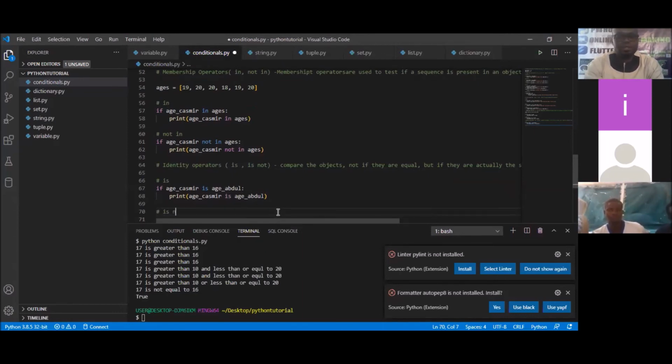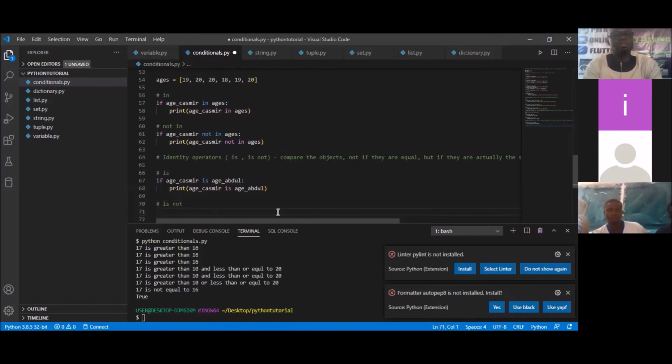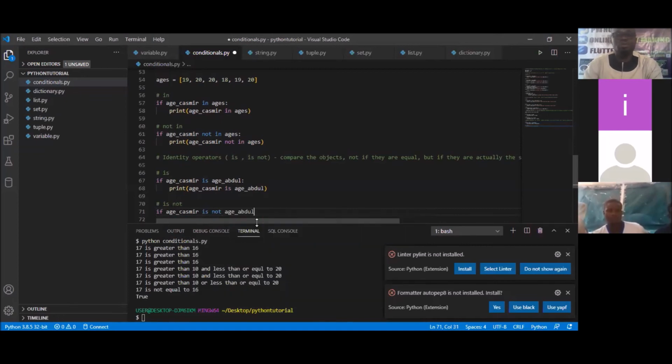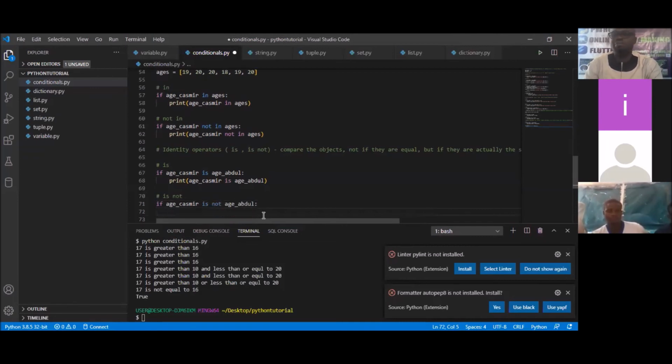Is not. So how do we check out is not? The same way, simply say if age of Kashmir is not age of Abdul. Always put a colon once you're done writing your statement.